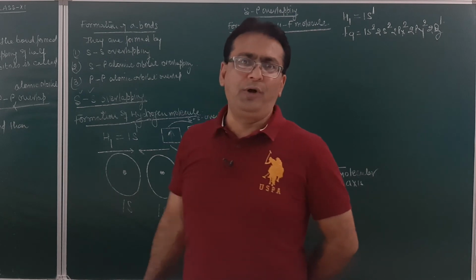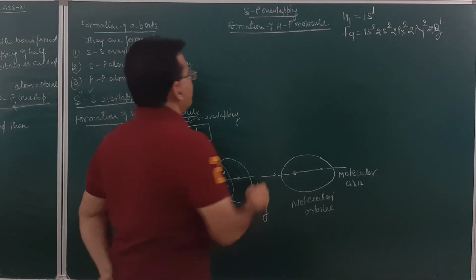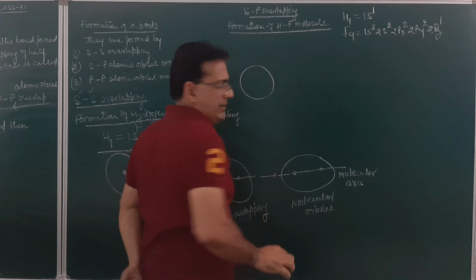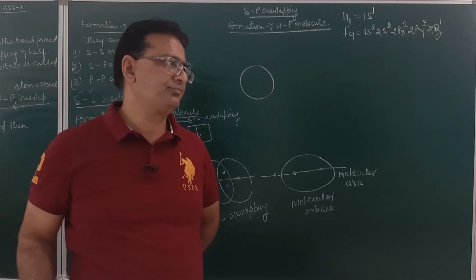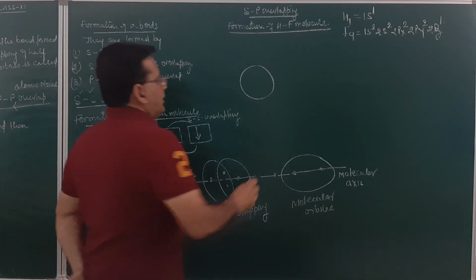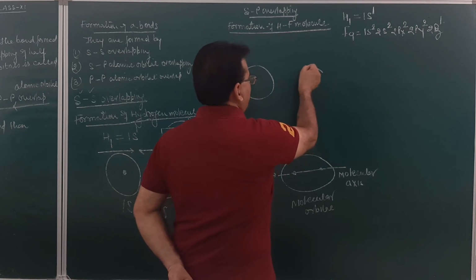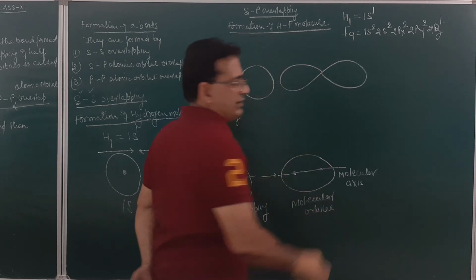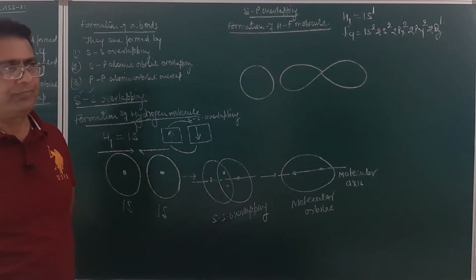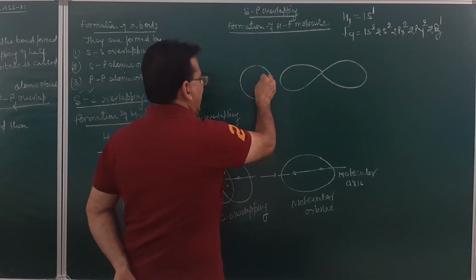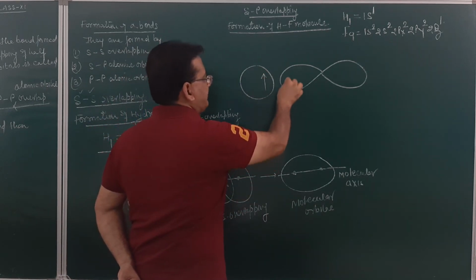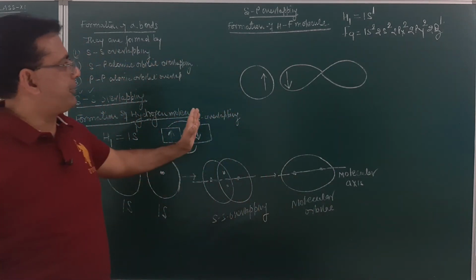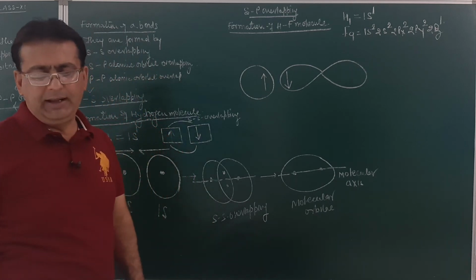Now, how does the bond formation of a hydrogen fluoride molecule take place? This hydrogen will have 1 electron. Am I clear? And this is a p orbital. What is the shape of the p orbital? It has a dumbbell shape. Tell me whether I am getting it clear for you or not. Now, this s orbital will have 1 electron as per the condition. The p orbital will also have 1 electron. And they will be approaching each other in the proper direction.